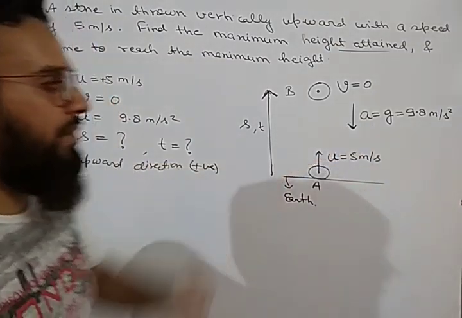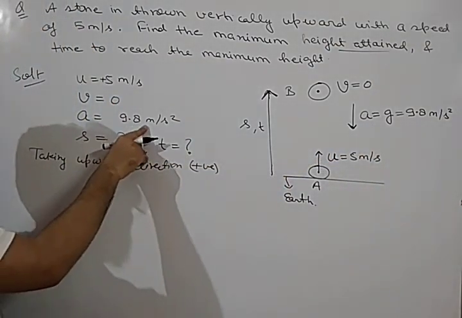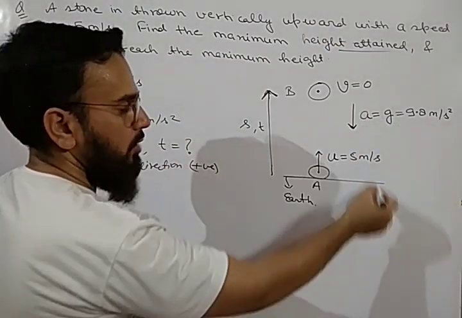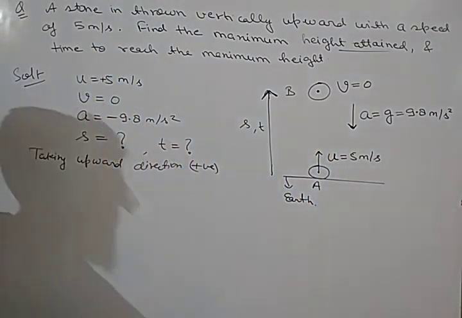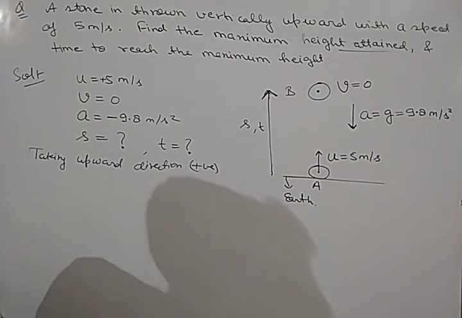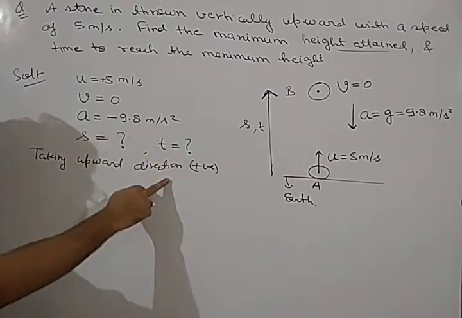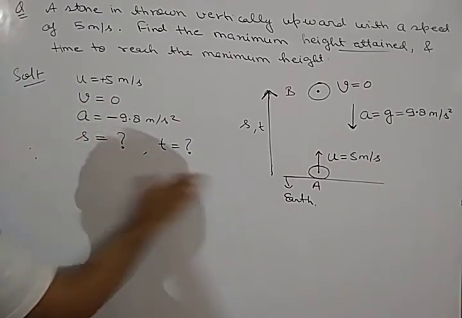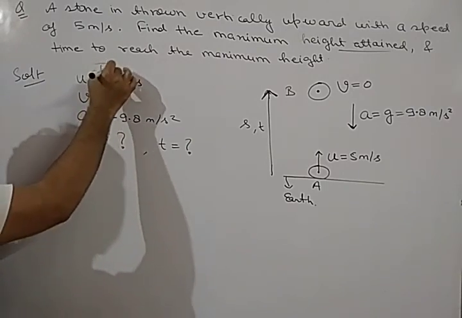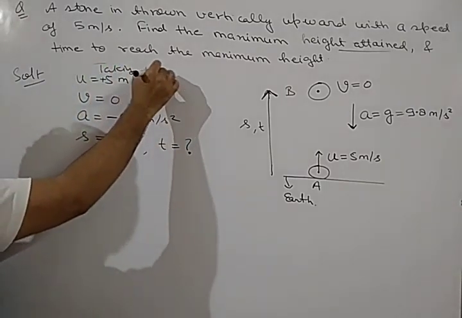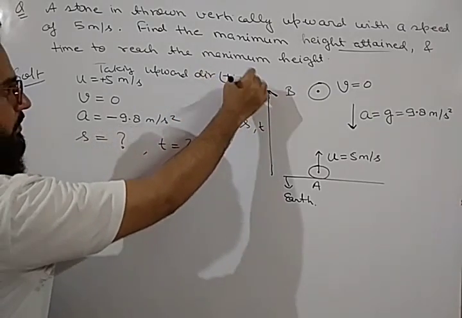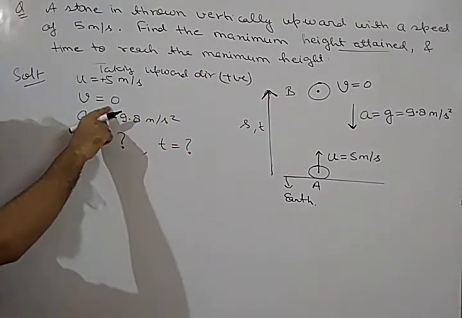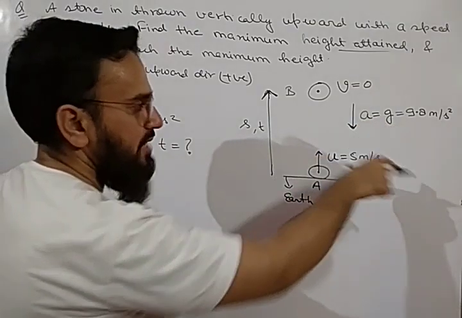What will be the value of a? A is 9.8 meter per second square, but its direction is downward. It means we have to take this a with minus sign. This is the main concept. So we have taken upward direction positive. That's why write this thing in the first step: taking upward direction positive.